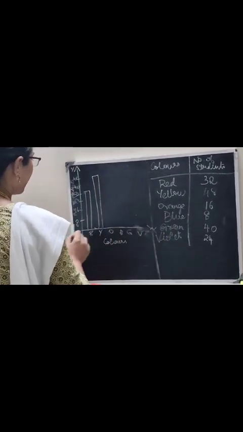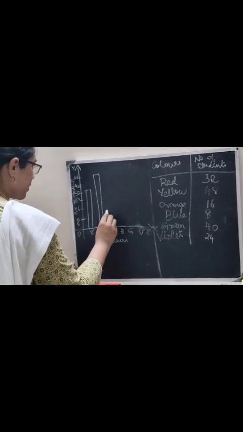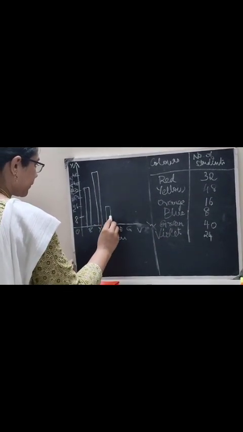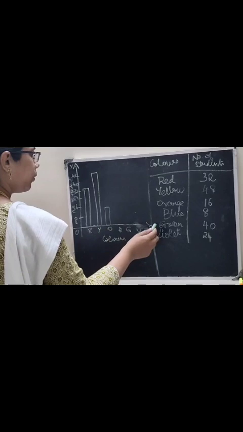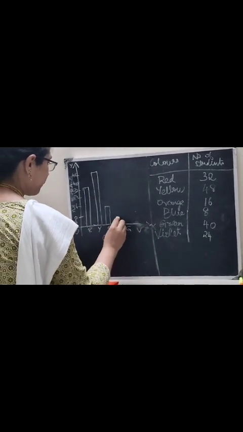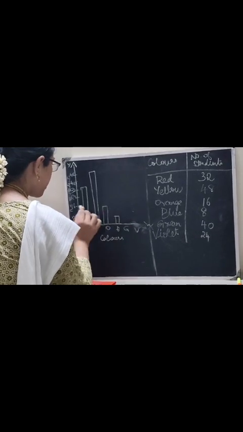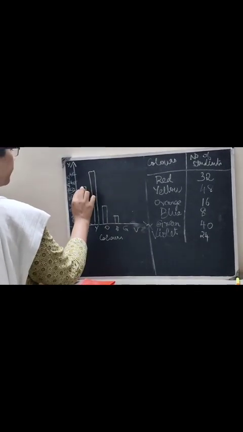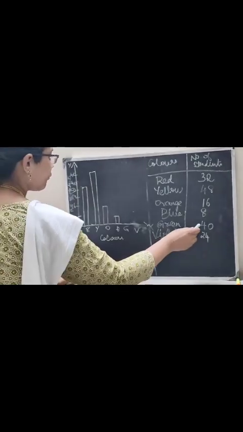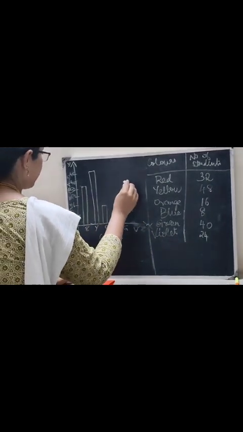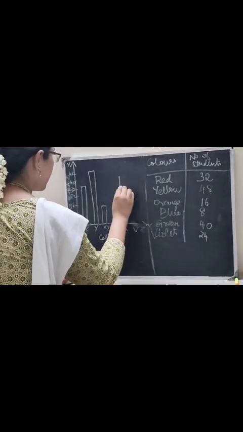And how many of you like orange? 16. So, 16. We are going to write like this. Blue. How many of you like blue? 8. 8 students like blue. So, corresponding to each number, we are going to draw the graph. How many of you like green? 40. 40 students like green.